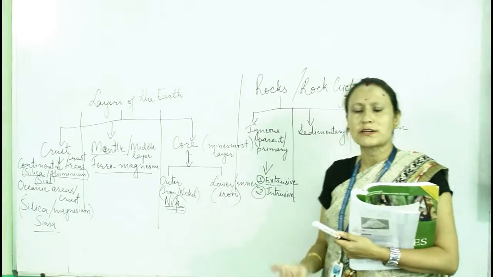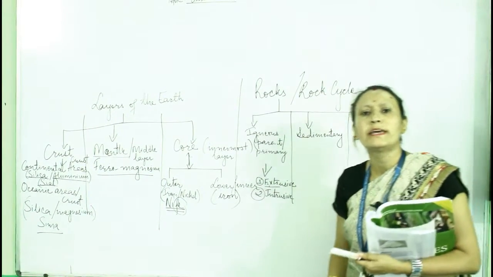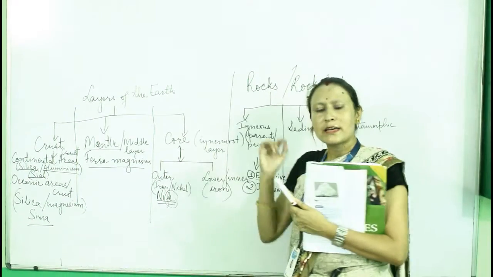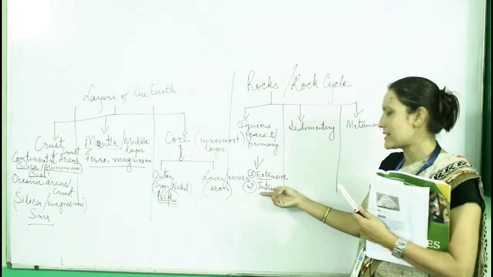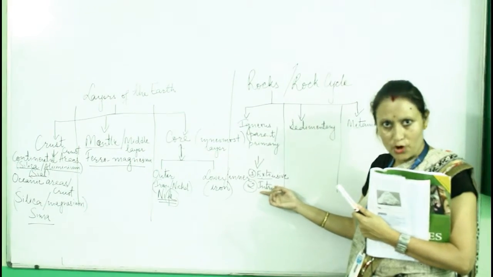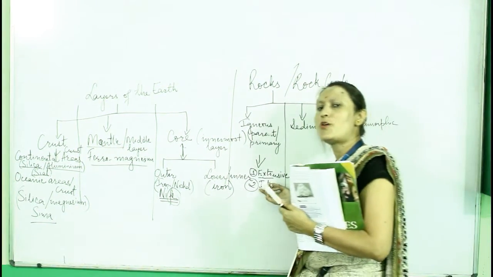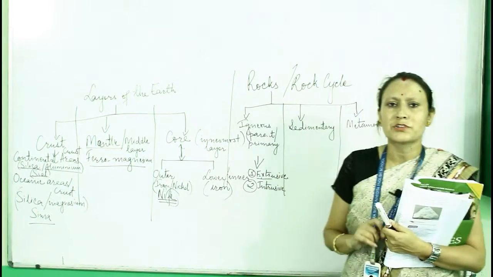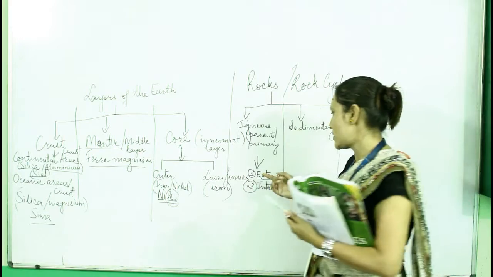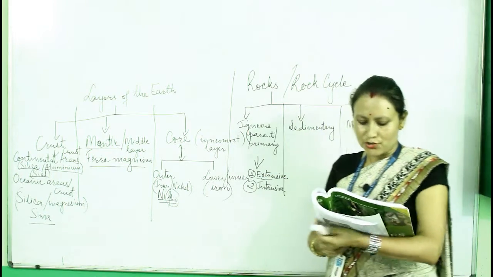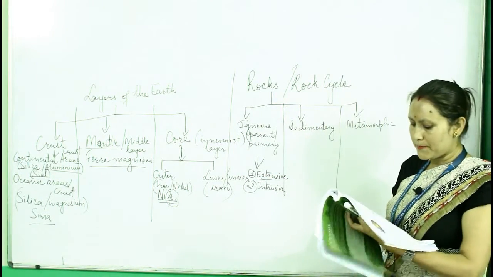Those igneous rocks which are formed by the cooling and solidification of magma inside the earth's surface are called intrusive igneous rocks, and those formed by the cooling and solidification of magma outside the earth's surface are called extrusive igneous rocks.